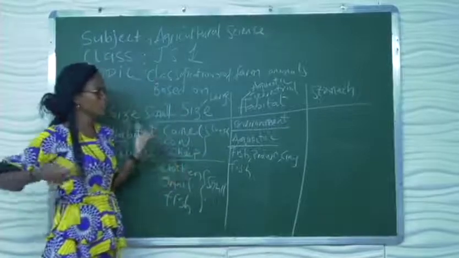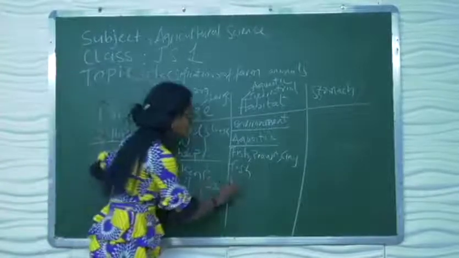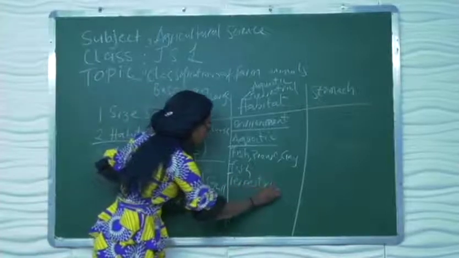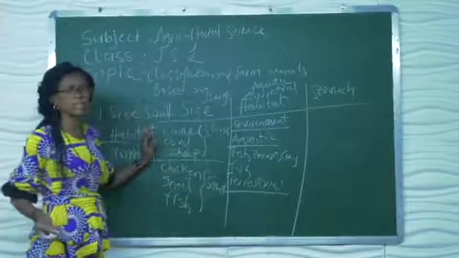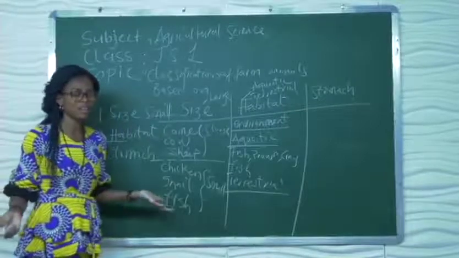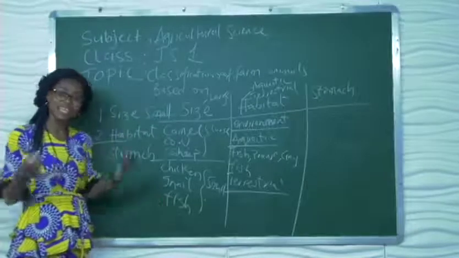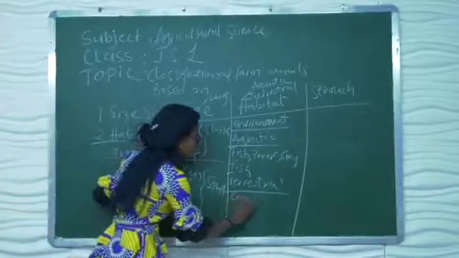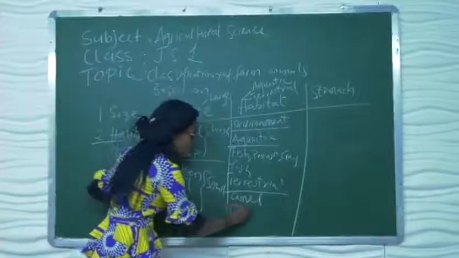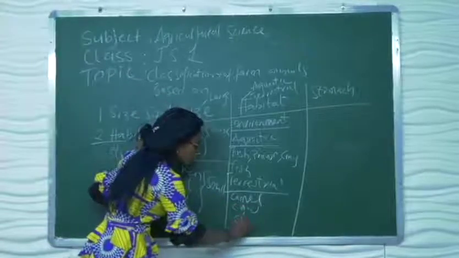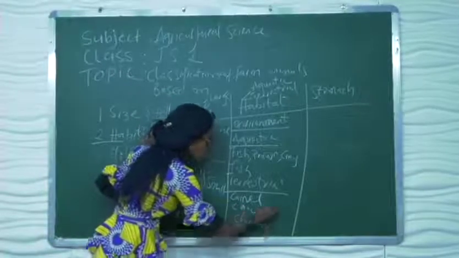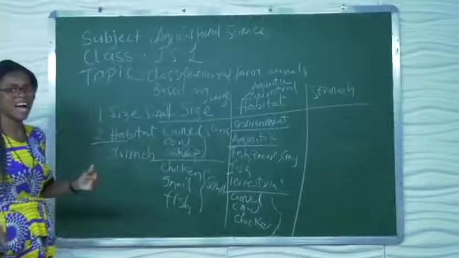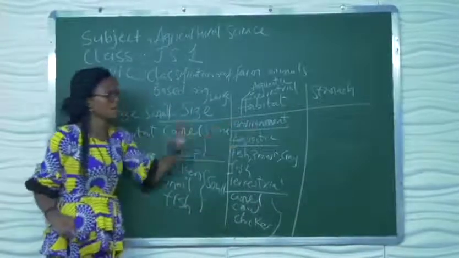We also talk about terrestrial animals. Terrestrial animals live on land. Give me examples of terrestrial animals. Which animal do you know that stays around you that lives on land? We have camel. We have cow. We have chicken. So many of them. All these live on land, and this one also lives in water.